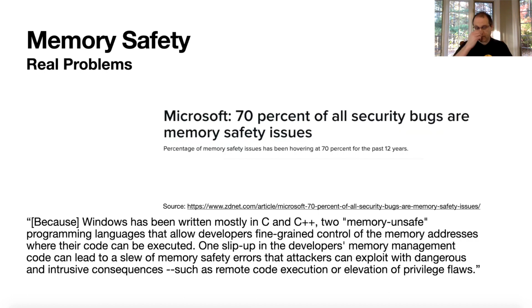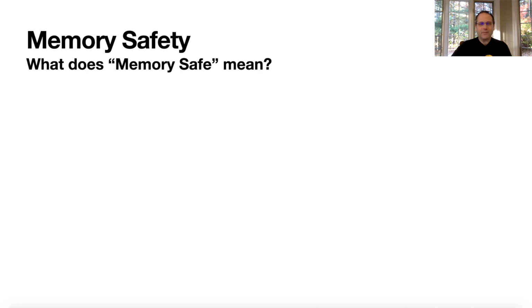Same thing with Microsoft. This is for Windows, so 70% of all security bugs in Windows are memory safety issues. Once again, C and C++, memory unsafe programming languages. So it's becoming very, very important for a programming language to address memory safety issues and make sure that these issues are either caught by the language, prevented by the language, or the language makes it easy to catch them or prevent them. So what does memory safe mean?